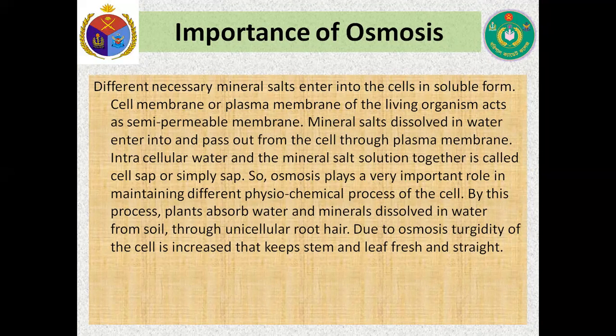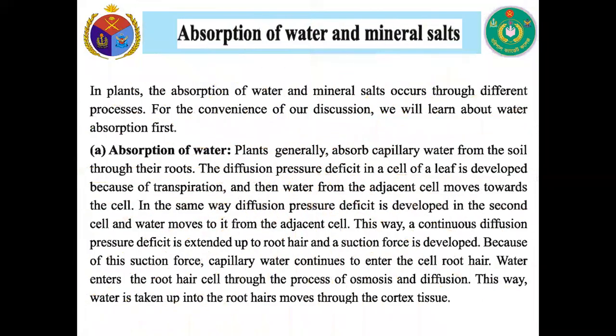So osmosis plays a very important role in maintaining different physiochemical processes of the cell. By this process, plants absorb water and minerals dissolved in water from soil through unicellular root hairs. Due to osmosis, turgidity of the cell is increased, that keeps stem and leaf fresh and strong. Now, absorption of water and mineral salts.